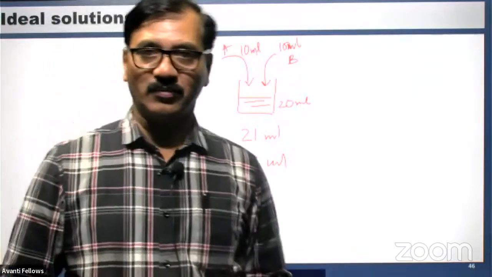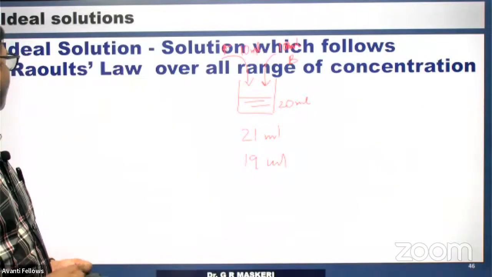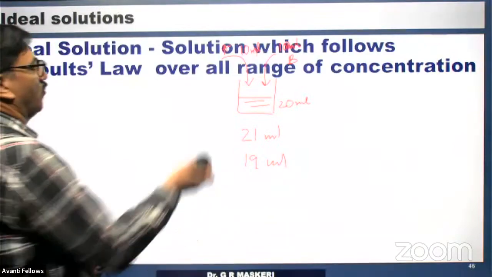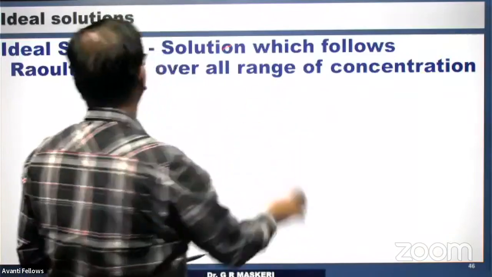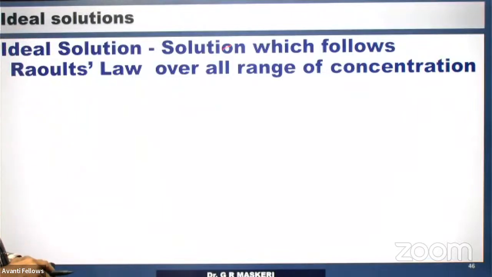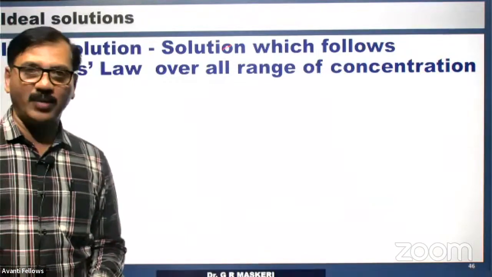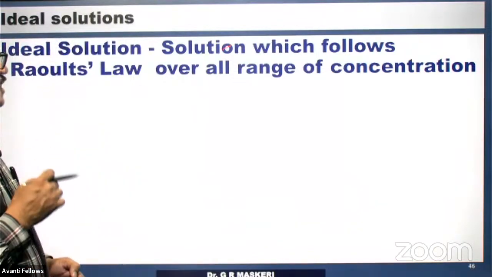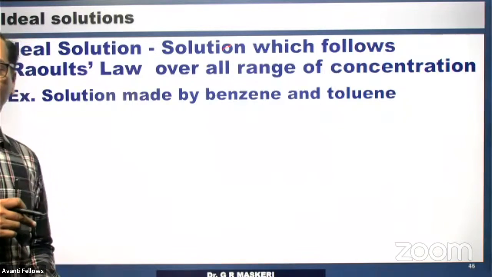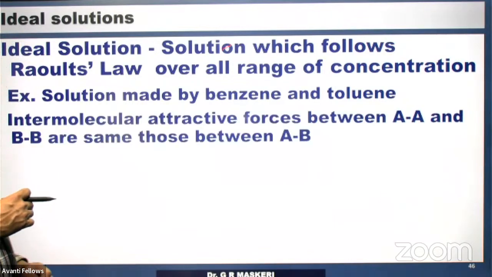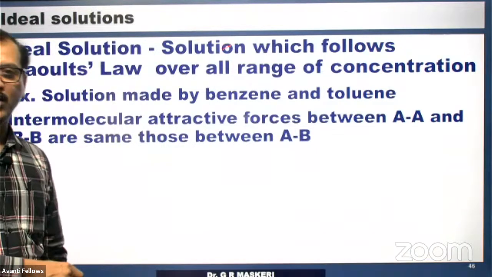So why does it happen so? Let us explore that. So this is an ideal solution, which obeys Raoult's law. Those solutions which obey Raoult's law over all ranges of concentration, whatever the concentration, are called ideal solutions. The solution made by benzene and toluene is an ideal solution. In this, the intermolecular attractive forces between AA and BB are the same as AB. This is an ideal solution.